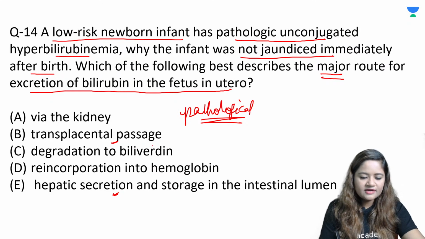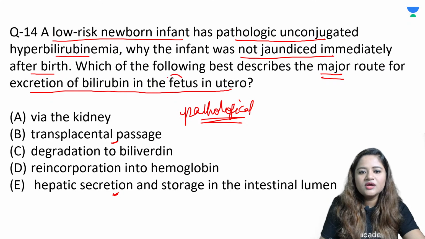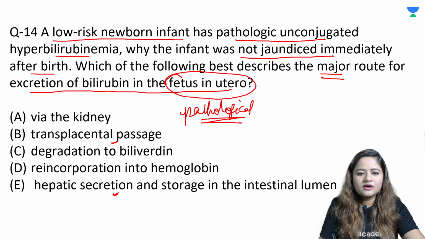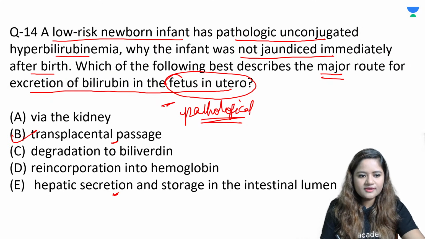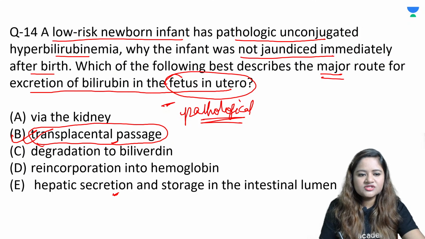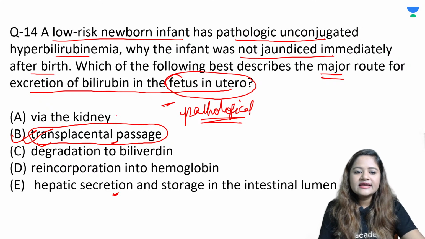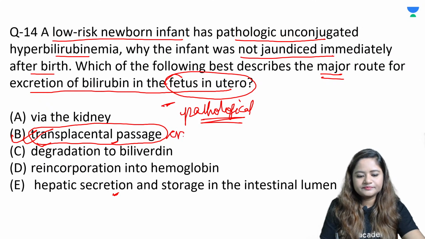So both options are right, but because they are classically asking you about the fetus in utero, मतलब in fetus में कौन सा mechanism सबसे important है, so according to the question you should go for option number B, that is transplacental passage. Bilirubin, especially the unconjugated form of bilirubin, can easily cross the placenta.